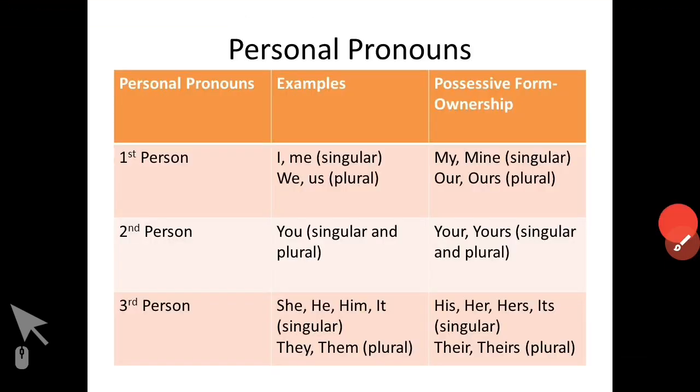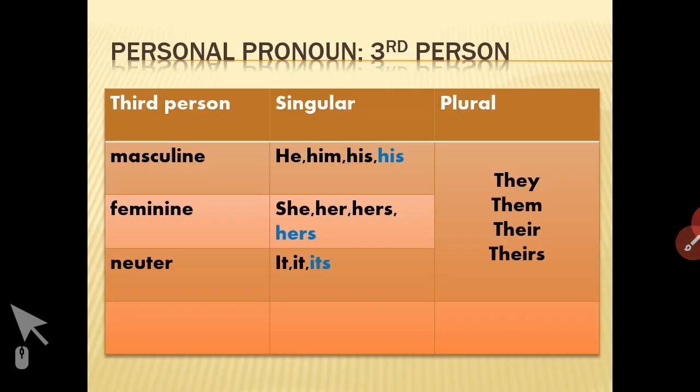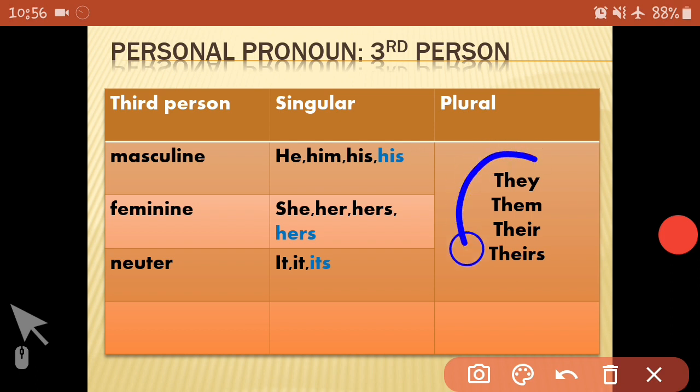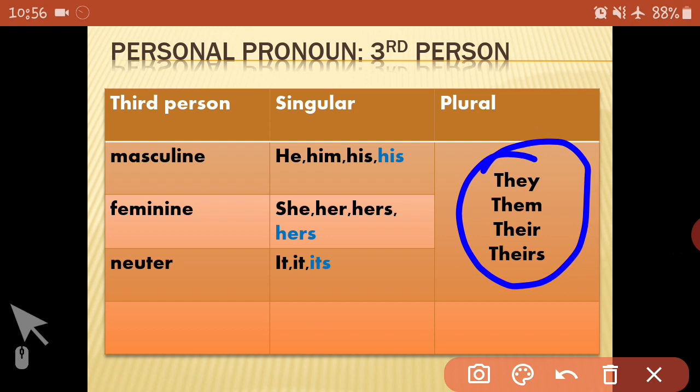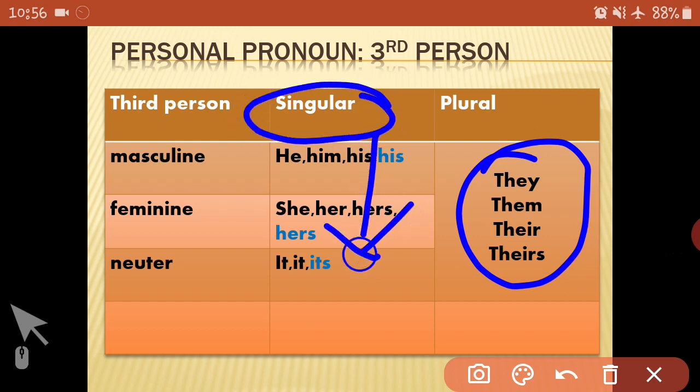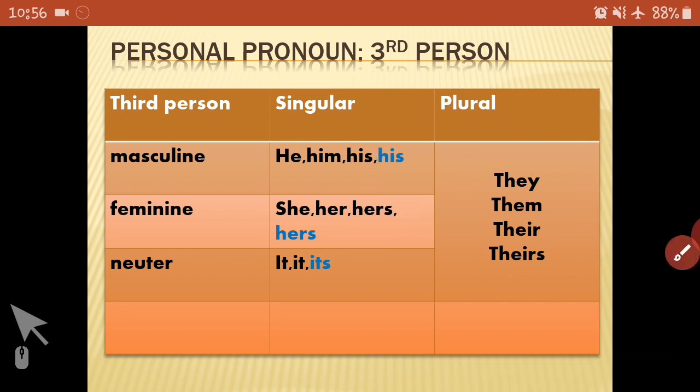Now, why is the plural form of feminine and masculine gender the same? Because we are going to use all these feminine and masculine genders together. Even the neuter gender plural form is the same. The neuter gender singular form is it, its. Neuter gender is basically used for things or animals or places.